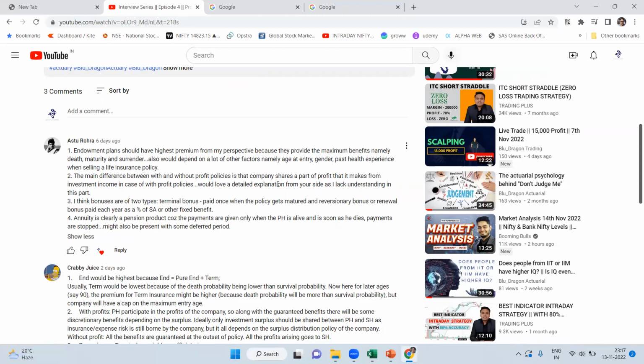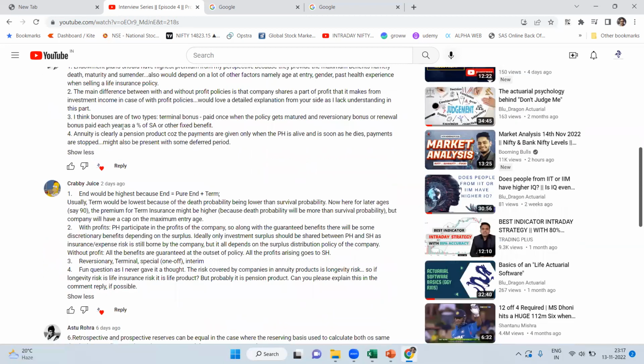The main difference between with and without profit is that the company shares a part of the profits. I think this is very well written. Bonus is of two types: terminal bonus, paid once when the policy gets matured, and reversionary bonus. Terminal bonus is paid whenever the policy terminates, whether the person dies or surrenders. And reversionary bonus, or it's not renewal bonus, it's called regular bonus, but in any case is paid as a percentage of sum assured or other fixed benefits. I think that is correct.